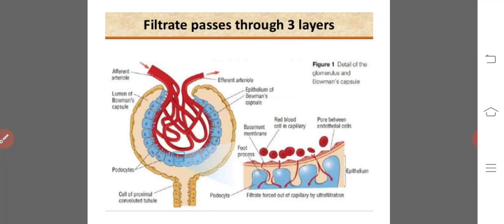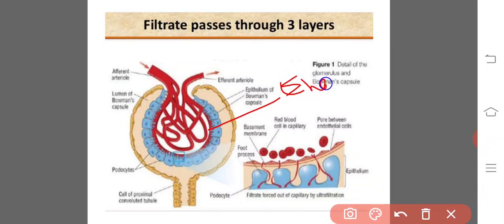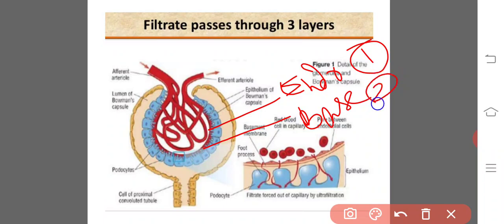Here we will see one membrane out of three. One membrane is the endothelial membrane of the blood vessel. Second one is the basement membrane. And third one is the epithelial layer of the Bowman's capsule.